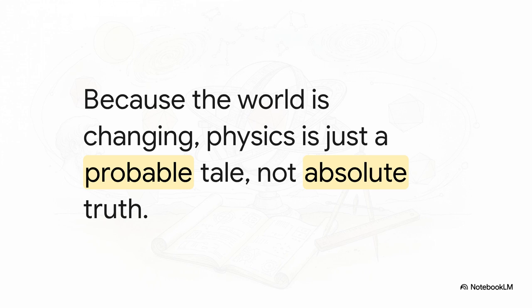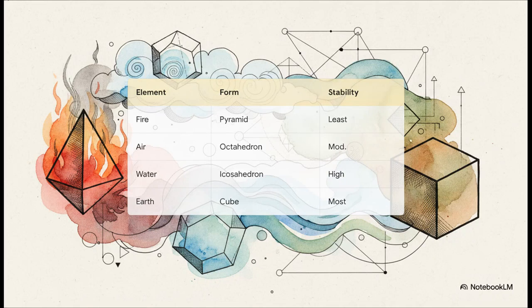He very carefully separates his theoretical divine causes, which we can grasp through pure reason, from the messy, observable, necessary causes of material flux. When he does try to explain those necessary causes, he gets incredibly creative. Plato theorized that the 4 classical elements, fire, air, water, and earth, aren't just fundamental building blocks or atoms. Instead, they are geometric compounds made out of basic triangles.